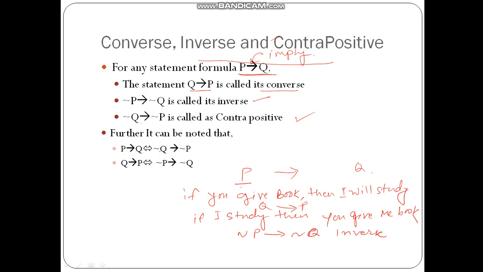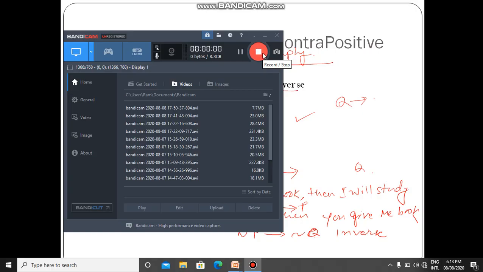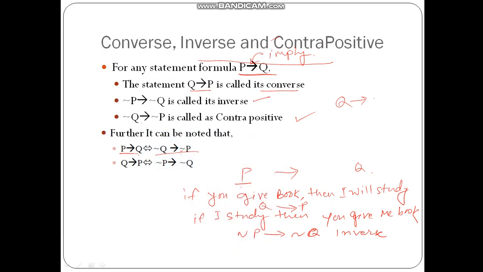Further, it can be noted that P implies Q is equivalent to, again you can construct a truth table for this, not Q implies not P. That is, any formula is equivalent to its contrapositive. So the contrapositive of Q implies P will be not P implies not Q. So this is how we define converse, inverse and contrapositive for the implication function.